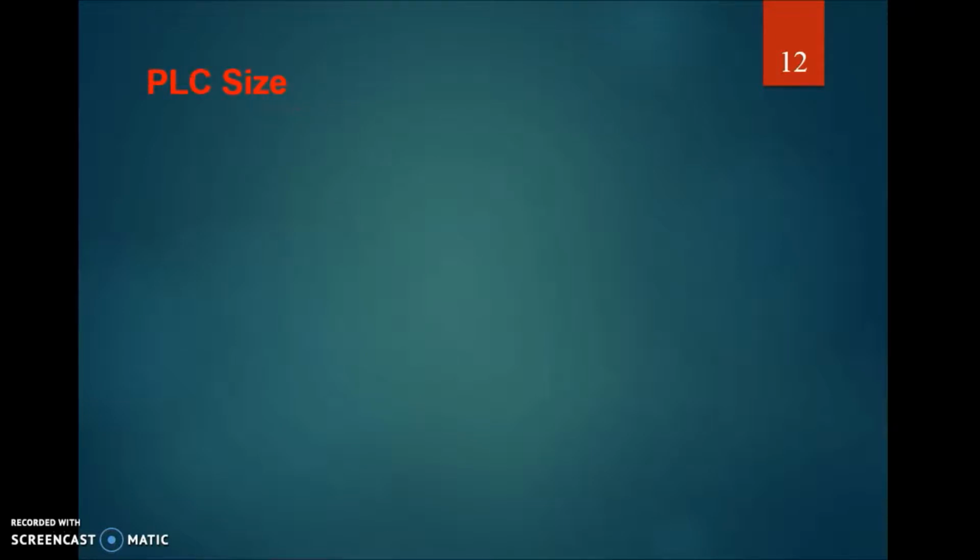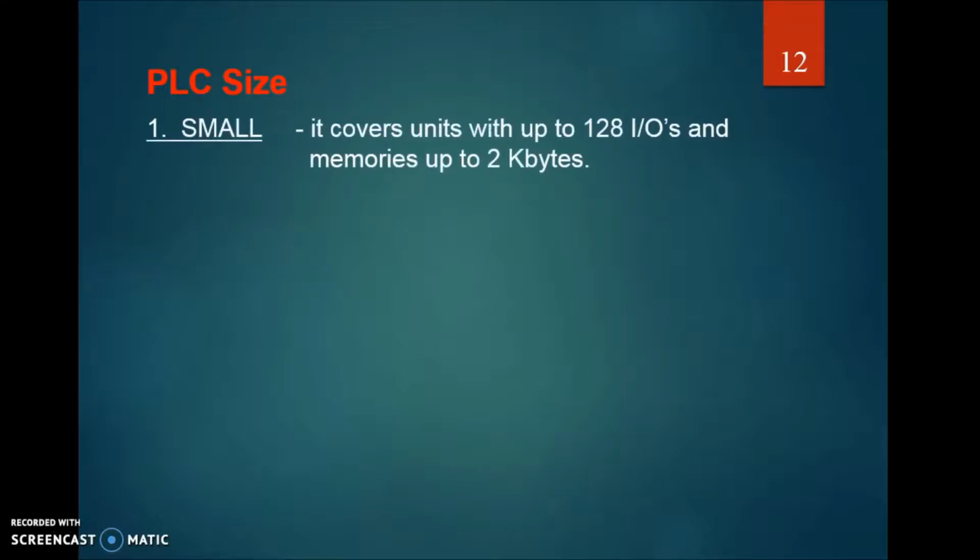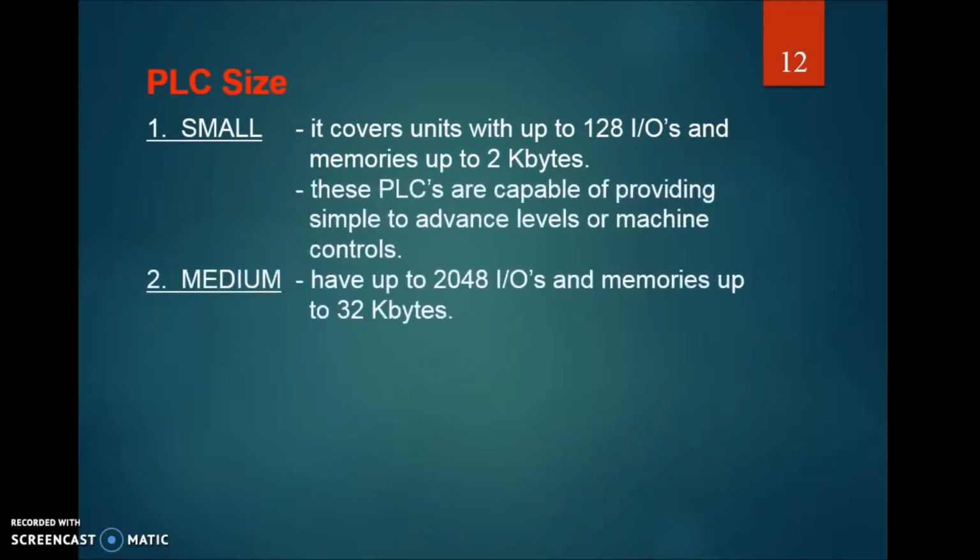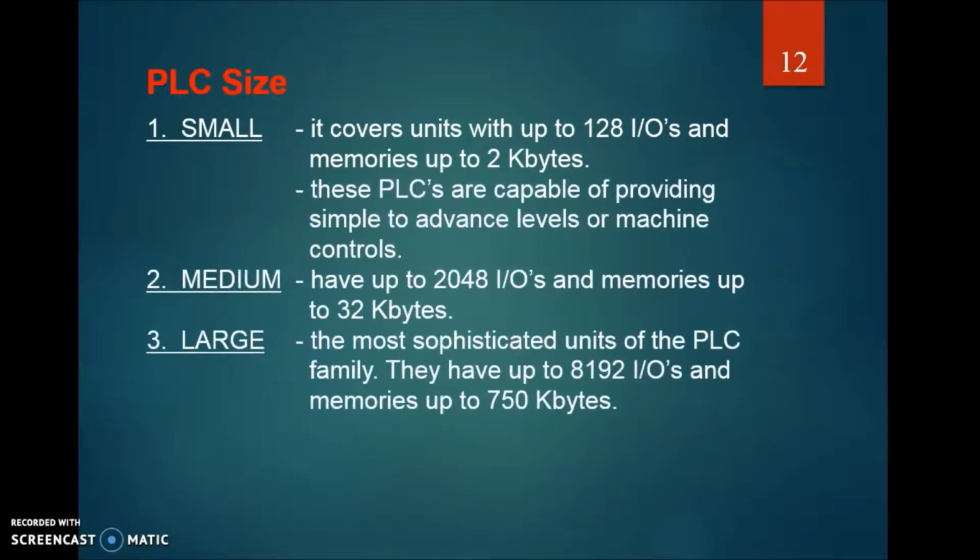Now the sizes of PLC. PLCs are classified according to size. The classification is done in three parts: small, medium and large. The small size covers units with up to 128 input outputs and memories up to 2 KB, that is 2 kilobytes. And these small PLCs are capable of providing simple to advanced levels of machine control.